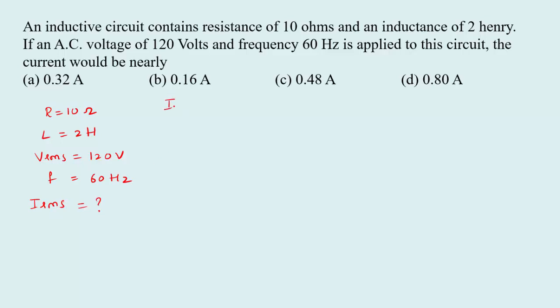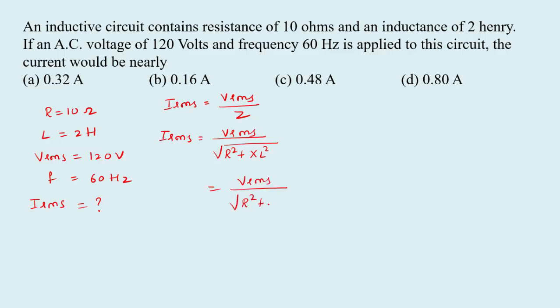So we have the equation IRMS equal to Vrms divided by Z, or IRMS equal to Vrms divided by impedance, means root of R square plus XL square, or we can write it as Vrms divided by root of R square plus XL equal to omega L, or we can write 2 pi FL whole square.